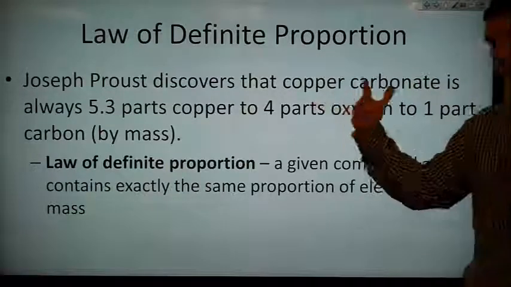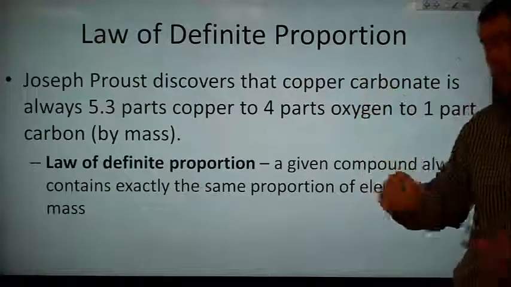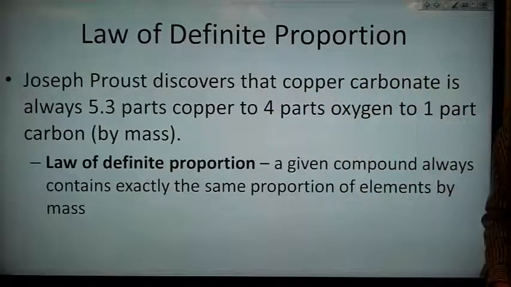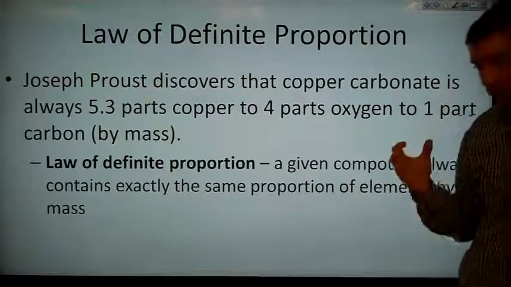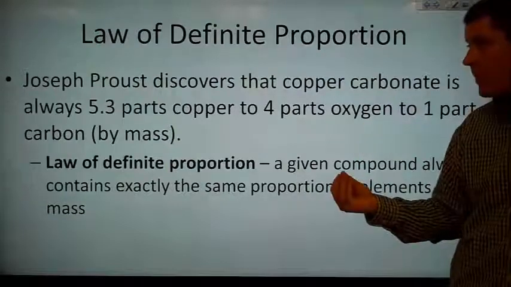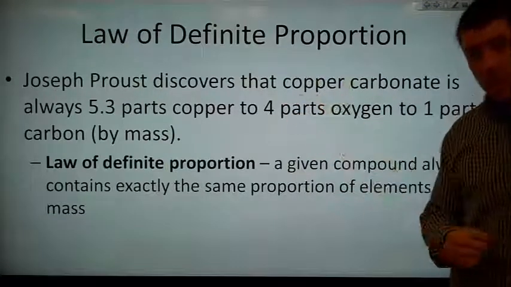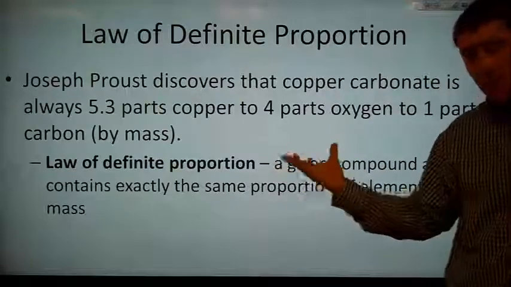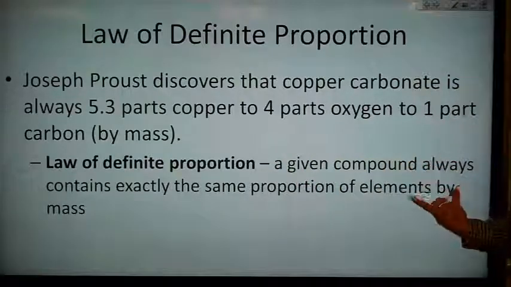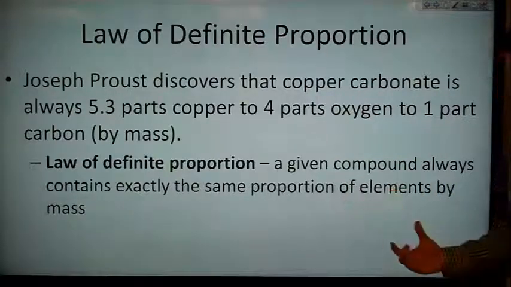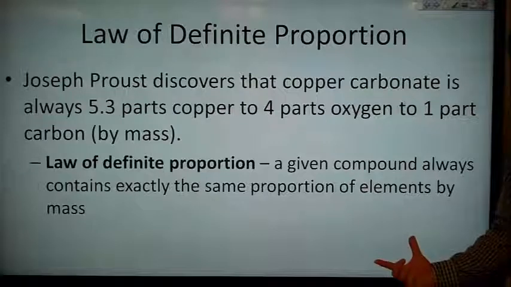You wouldn't then get out of that more copper carbonate. So what he was actually doing was taking a sample of copper carbonate and breaking it down into copper and oxygen and carbon, and this is the ratio that he found. Now he looked at some other compounds as well, and he said, if I'm always getting the same ratio, then there must be some law of definite proportion: that a given compound always contains exactly the same proportion, a definite proportion, of elements by mass.